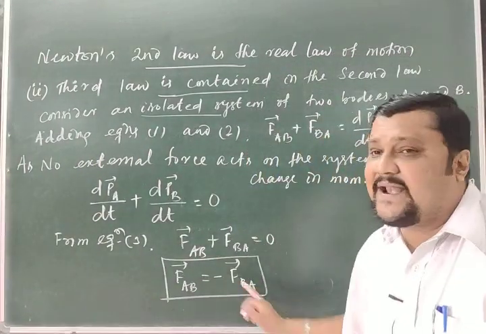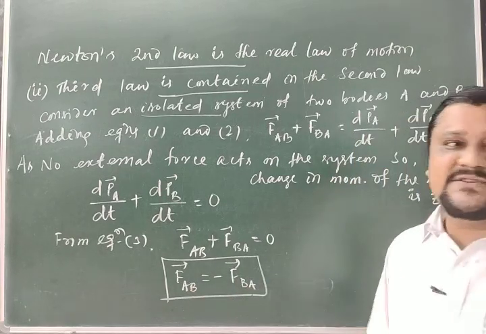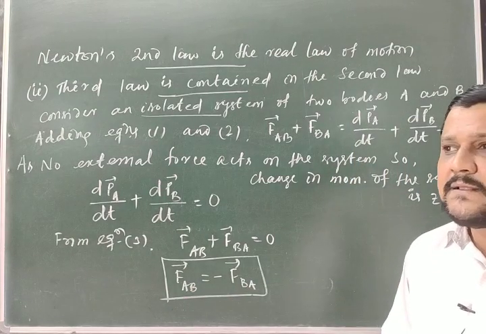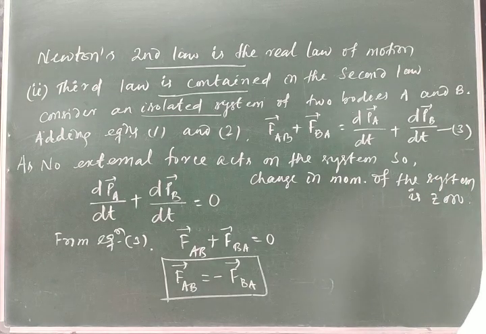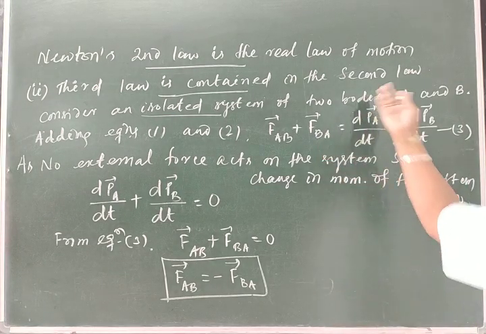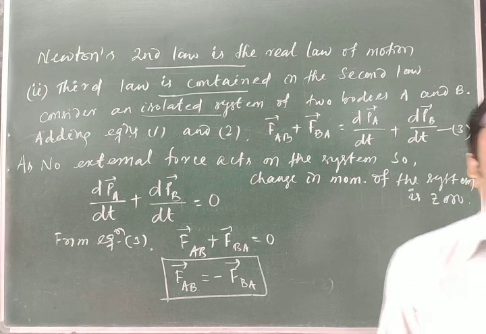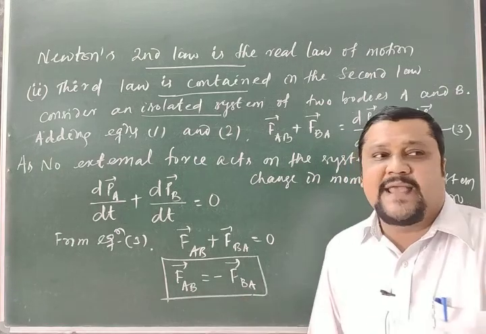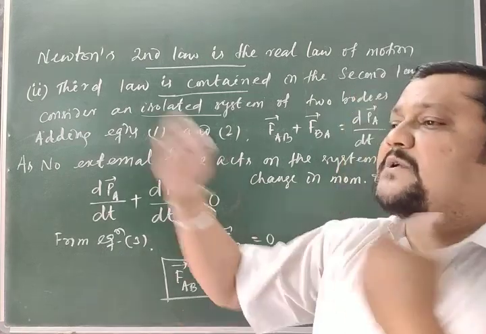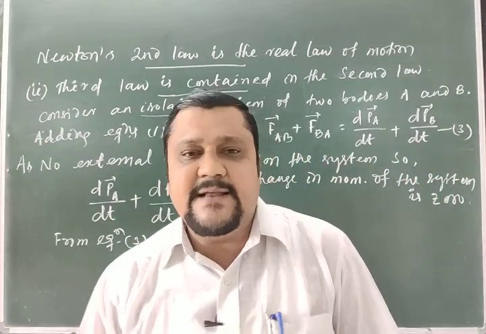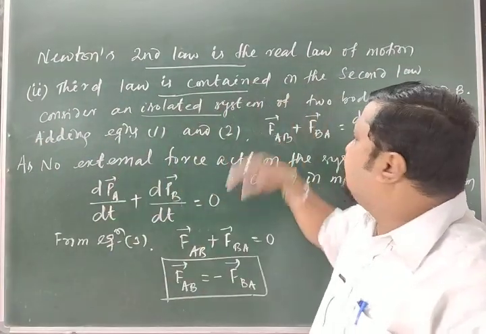They are action and reaction, equal in magnitude and opposite in direction, right? So the third law is contained in the second law. To every action there is an equal and opposite reaction. So A gives an action to B, so B obviously gives the reaction to A. That is, the third law is contained in the second law.